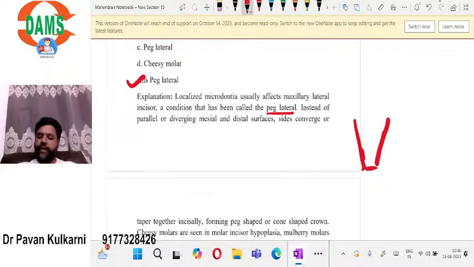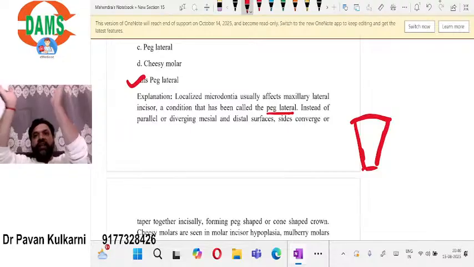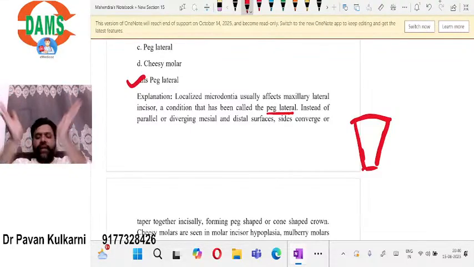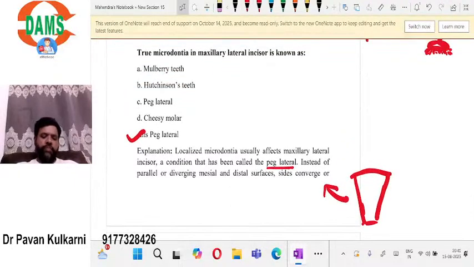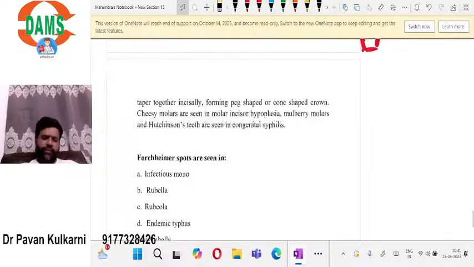So this is the incisal edge, and this is the cervical surface. Usually the mesial and the distal surfaces in the peg-shaped lateral will converge towards the incisal surface. This is called peg-shaped laterals. Cheesy molars, Hutchinson's teeth, Mulberry teeth, that's not true. That's not the typical term used for the localized microdontia of the maxillary lateral incisor.